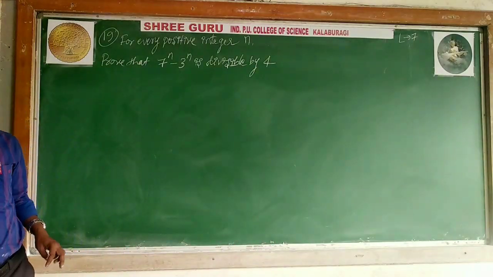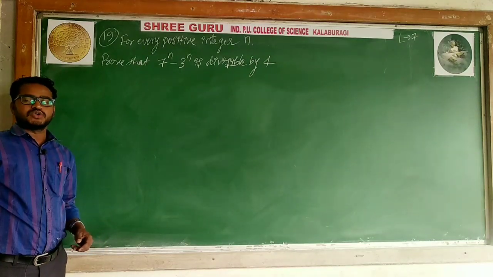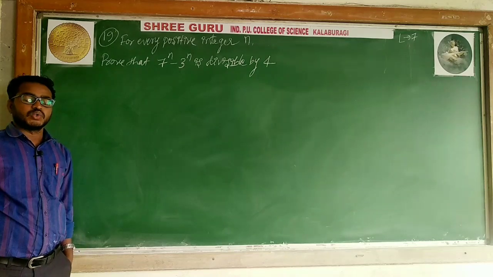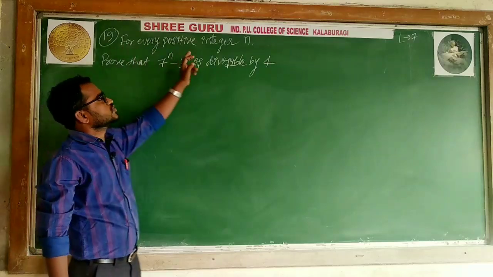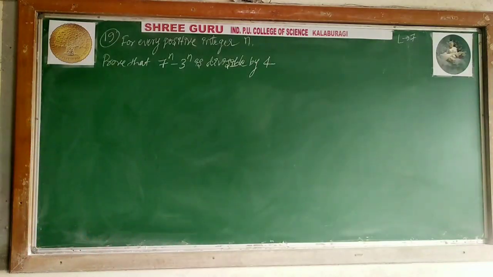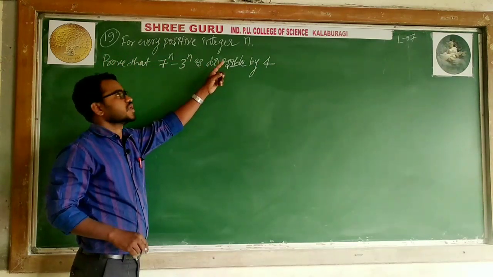Yesterday, in the previous class, I explained that (ab)^n is equal to a^n b^n, that is the rule of exponents we proved using PMI. The 19th problem: for every positive integer n. What is every positive integer n? A positive integer is nothing but a natural number. Here he is saying that for every positive integer n means it is a natural number.